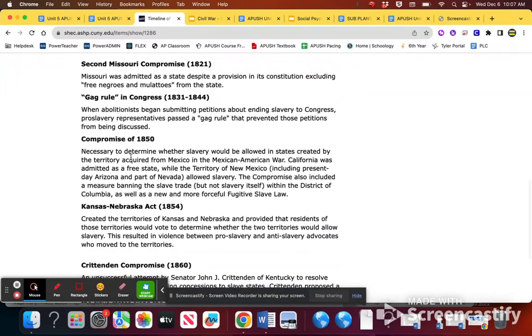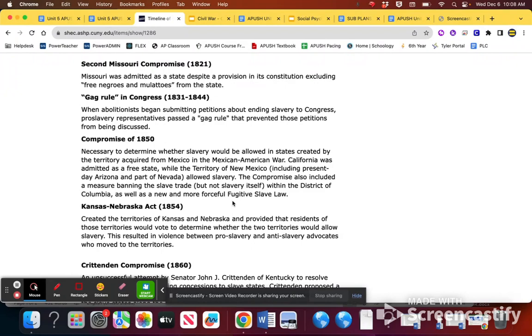We also have the Compromise of 1850, which I do want you to know. Basically, the Compromise of 1850 is going to allow California into the country as a free state. It also includes a huge provision, the Fugitive Slave Act. This is going to be a big deal for the North specifically, and eventually when we get to Dred Scott. But again, it's the idea that the South can come into the North and recapture their slaves and bring them south. It also leads to a series of bounty hunters chasing down slaves throughout the North.